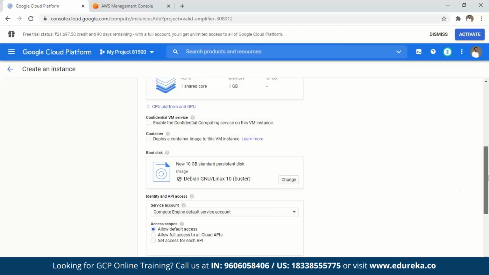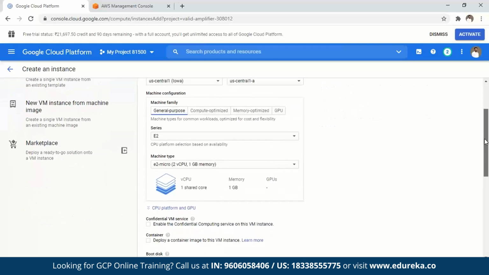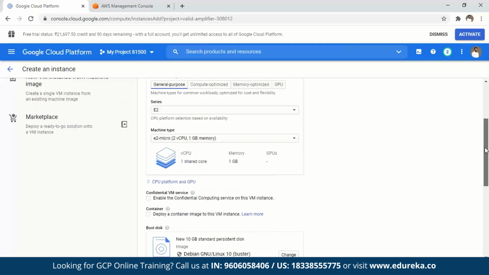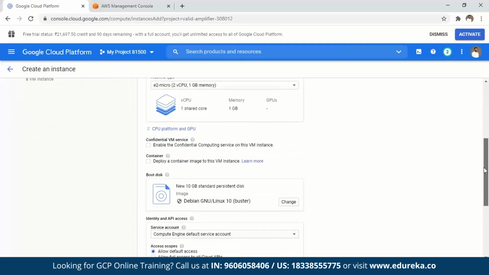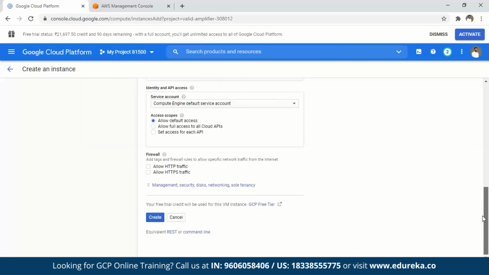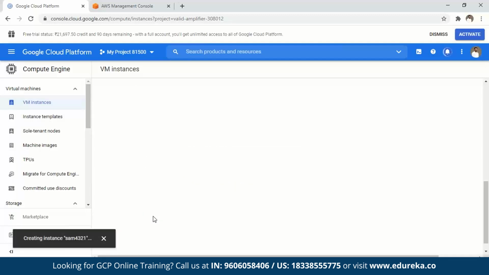Now if you scroll up, you'll see how much this one costs. It will cost me $6 monthly. So it is fairly low, right? From $25, we've come down to $6. Why? Because we've launched, or are planning to launch, a smaller instance. So these are the things that we can configure. If you go ahead, you have other things to configure as well, or you can stick to the basic ones if you want to. Let's just go ahead and say create. And just like that, my instance would be created.